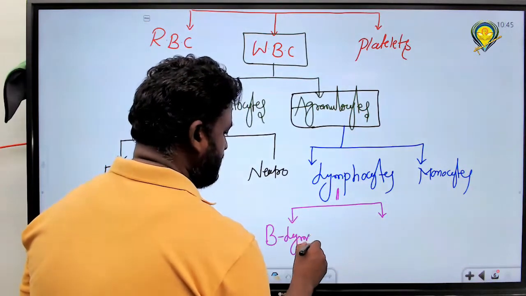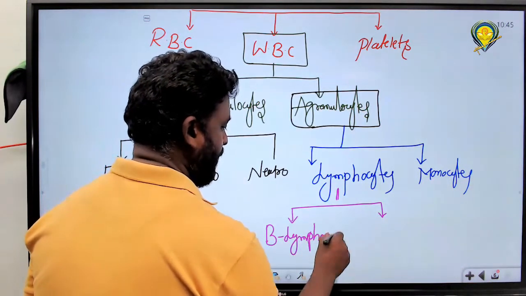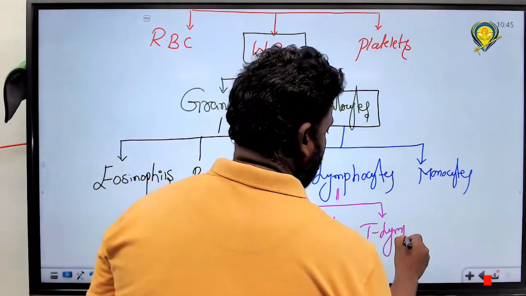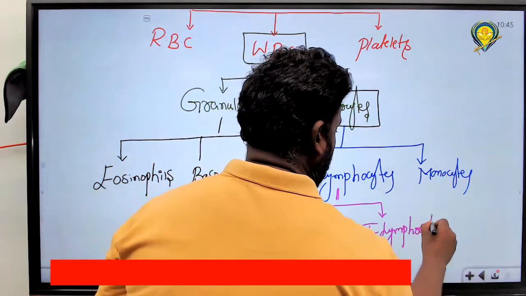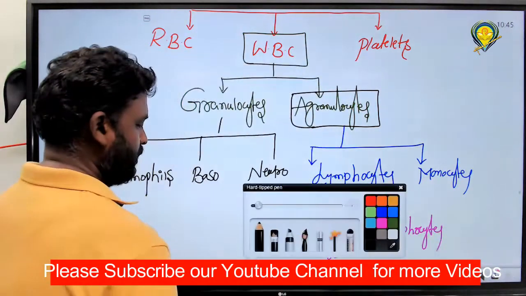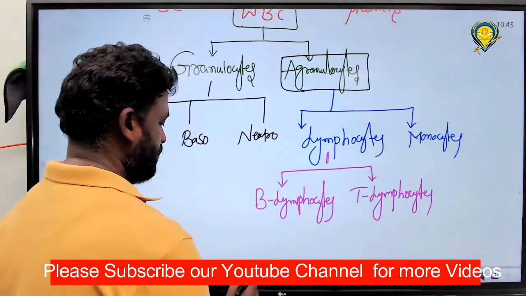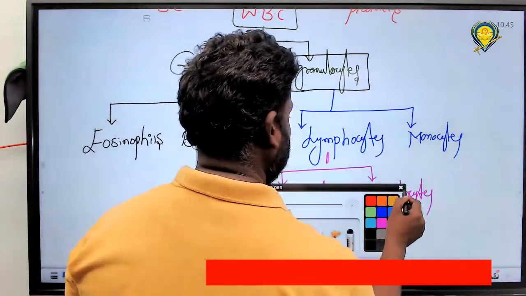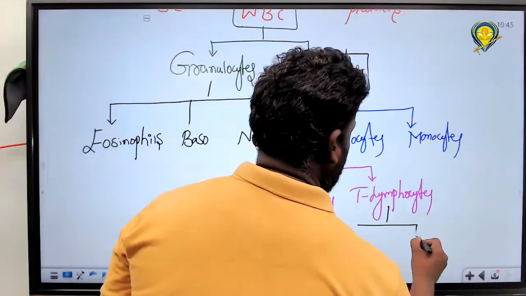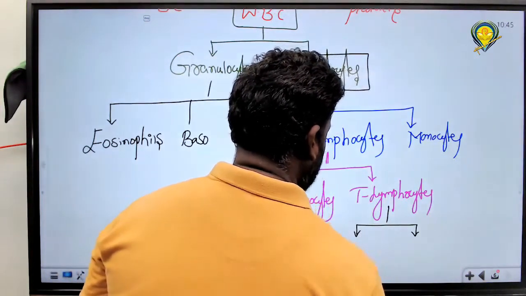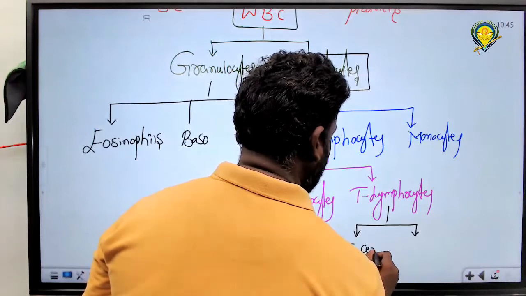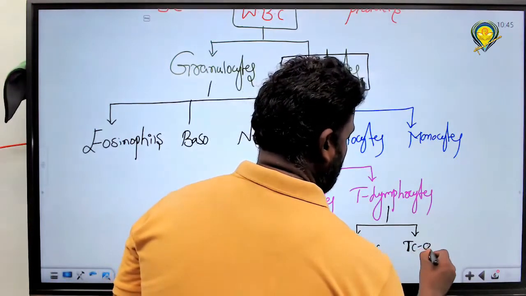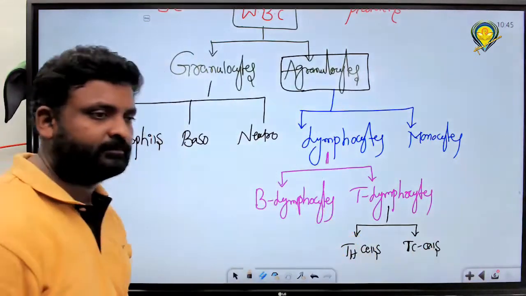B lymphocytes and T lymphocytes. T lymphocytes have two types. What are those? T helper cells, TH cells, and T cytotoxic cells. Got it? TC cells. That's it.